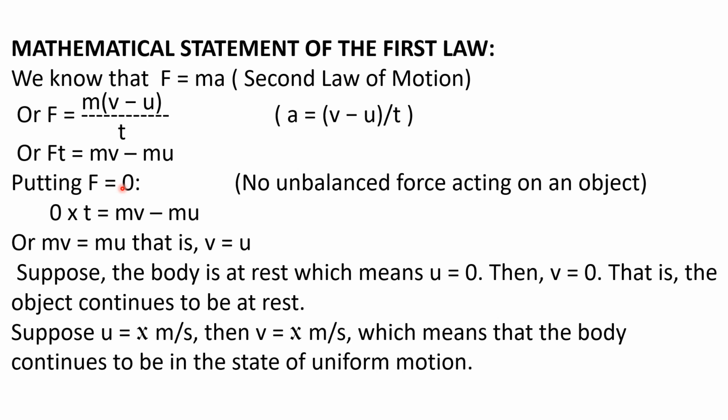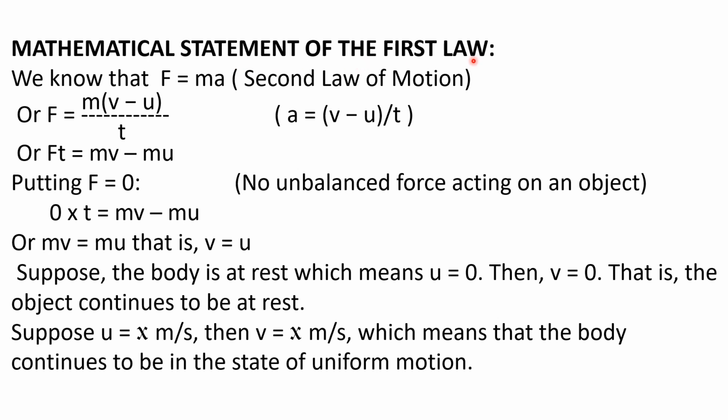That is one part. Now suppose the object is moving at a uniform speed of x meter per second. Suppose u is equal to x meter per second. Initial velocity is x meter per second. Then v is also equal to x meter per second because v is equal to u. Which means that the body continues to be in the state of uniform motion. The initial velocity stays the same as the final velocity; the velocity does not change.